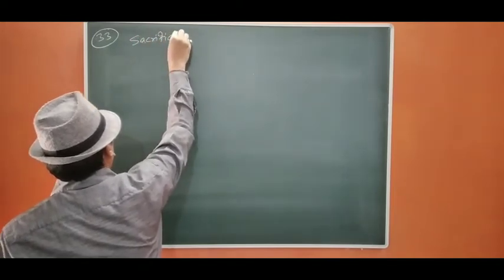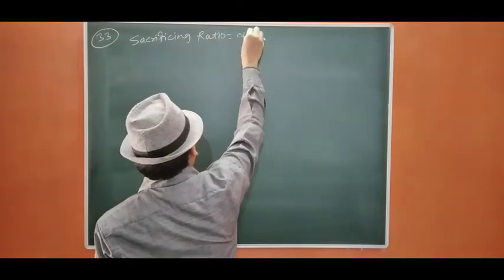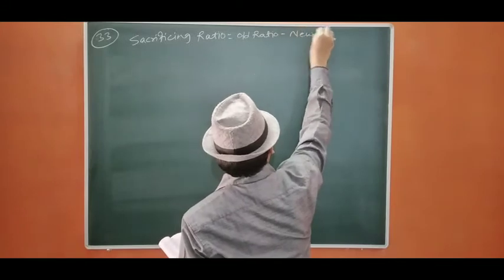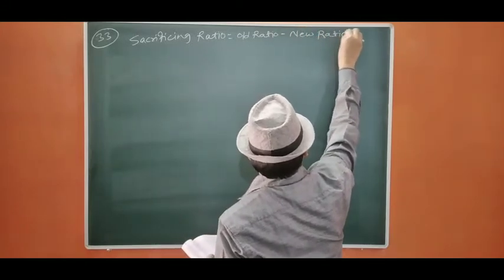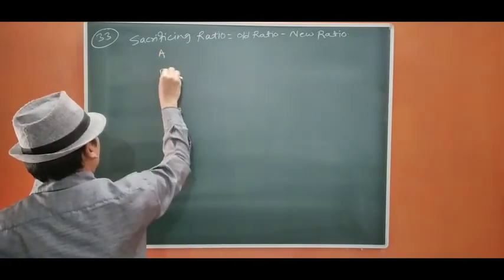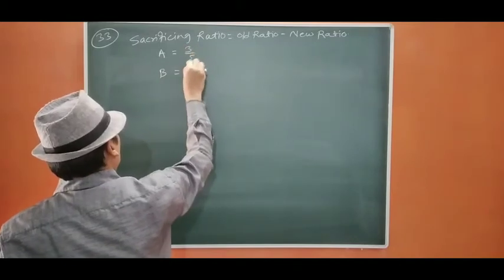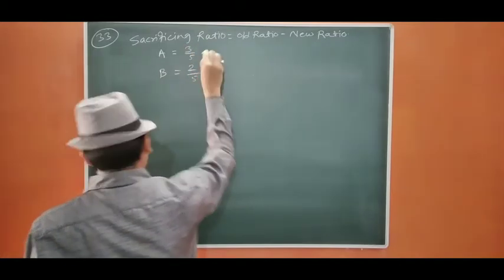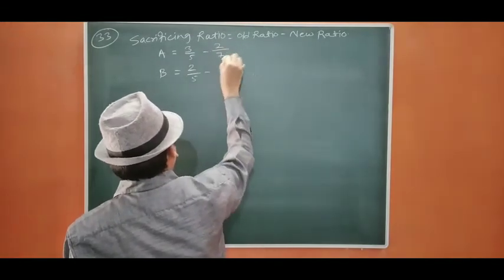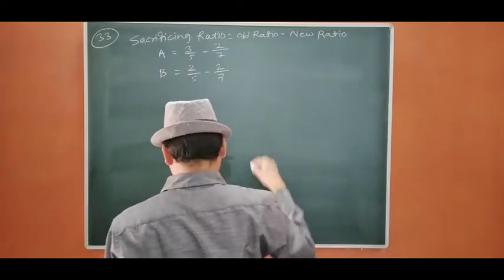Sacrificing ratio equals old ratio minus new ratio. A, B: the old ratio is 3/5, 2/5, and the new ratio given is 2:2:3, that is 2/7, 2/7.